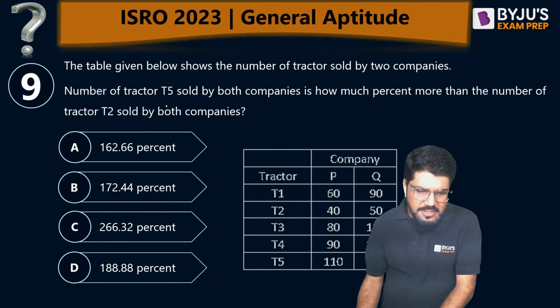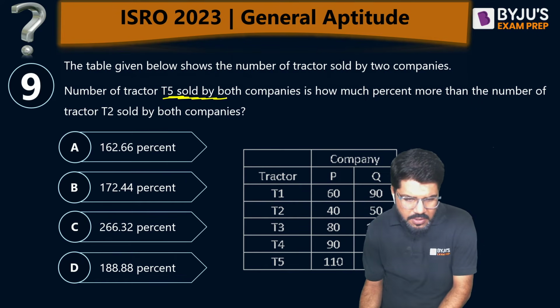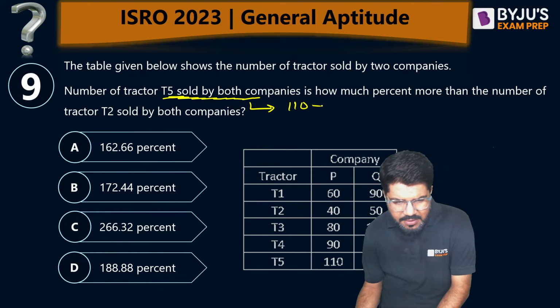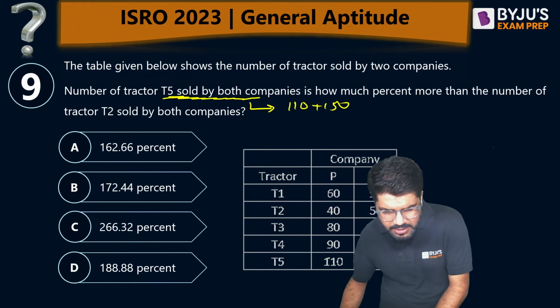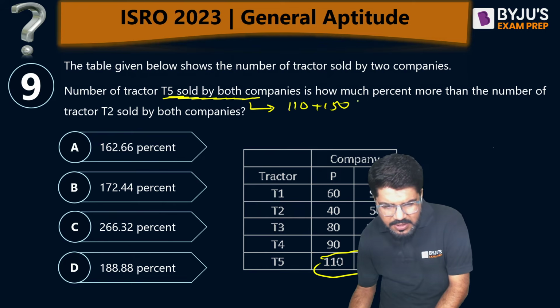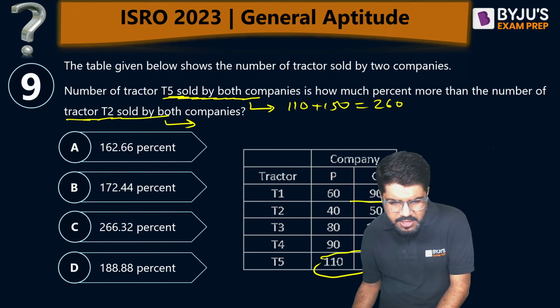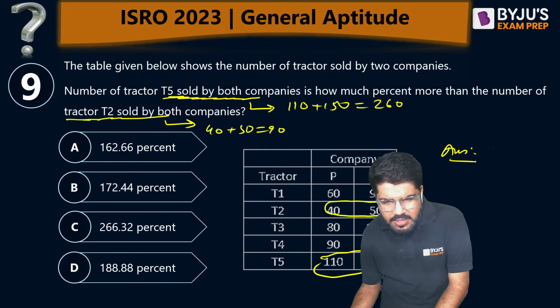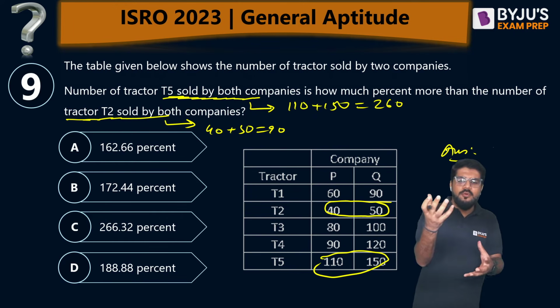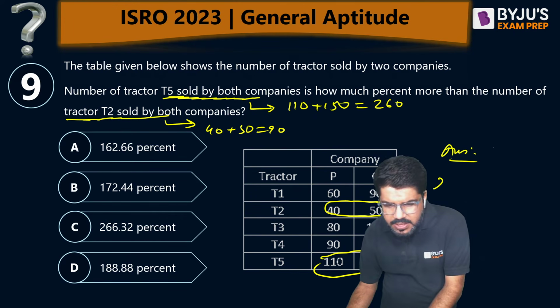The number of tractors T5 sold by both is how much actually? 110 plus 150. What is the required data? You have to see that. 110 plus 150, and this is equal to 260. Is how many more than the number of tractors T2 sold by both? What is the T2 sold by both? This is 40 and 50. 40 plus 50, that is 90. So what is my required answer? 260 is how much more than 90?